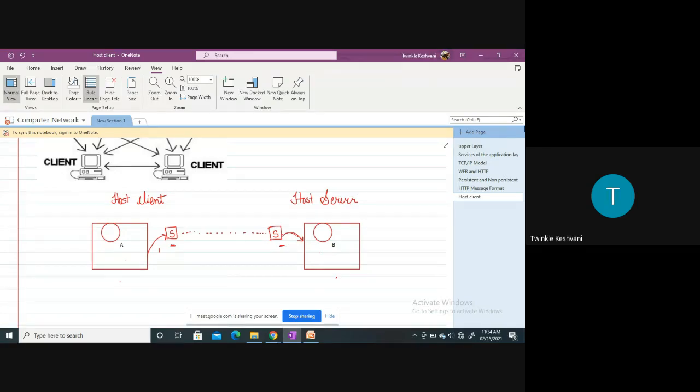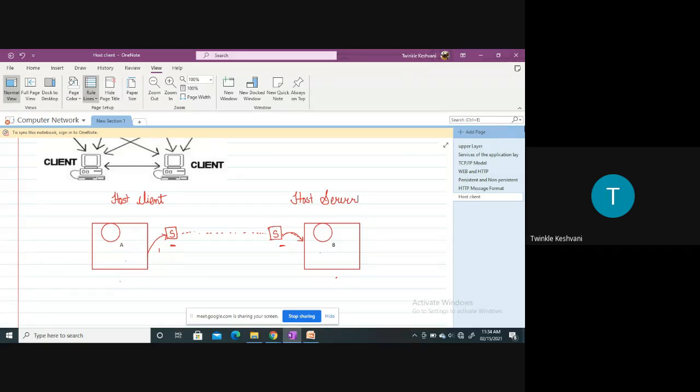Now, HTTP is implemented in two programs. Obviously, for any communication, we require two programs, as we have already discussed. One is the client program and the other one is the server program, right? Now the client program and the server program, executing on different end systems, talk to each other by exchanging HTTP messages. That is very, very important.